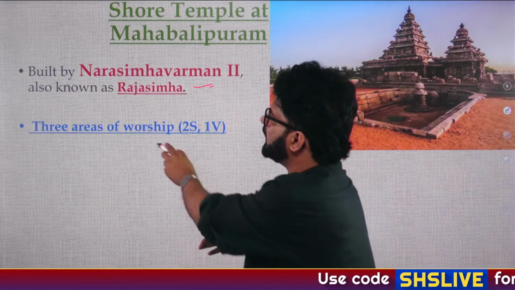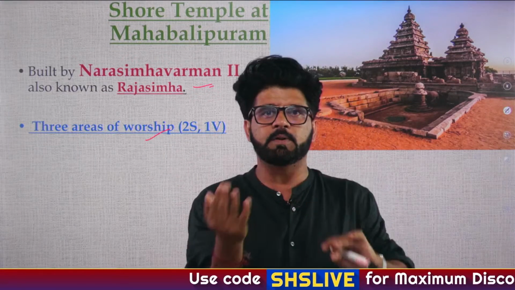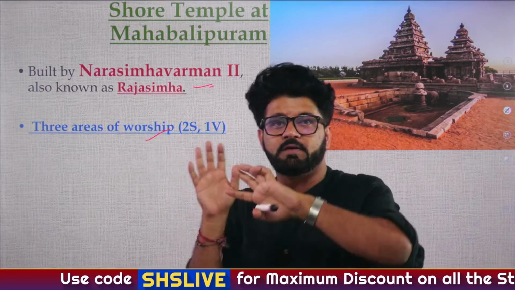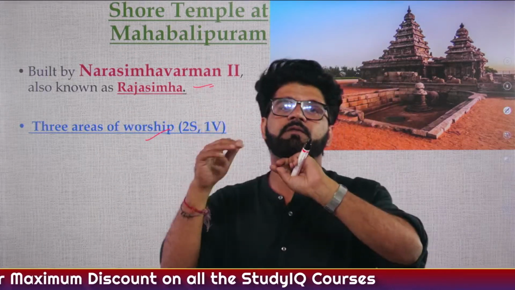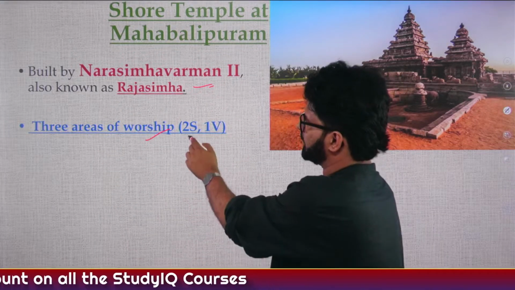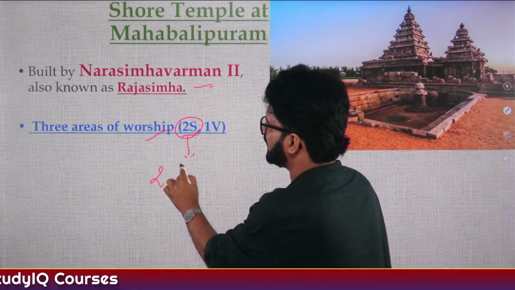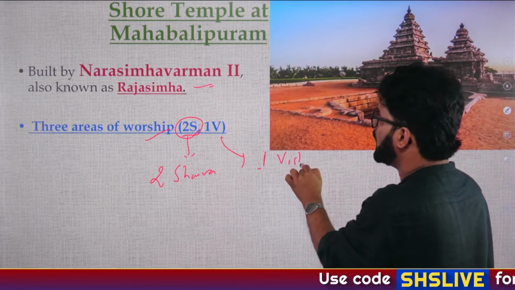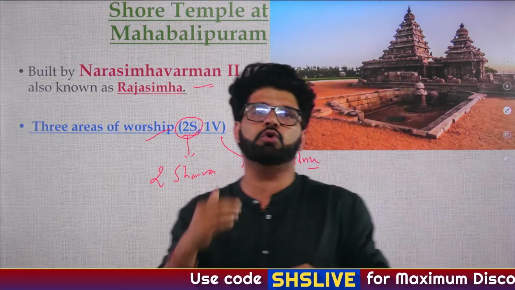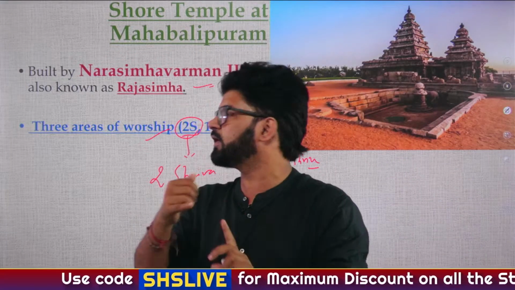As we have discussed, there are 3 areas of worship. So many people believe that maybe there were 3 rulers at 3 different times who kept on adding different things to Shore temple at Mahabalipuram. 2 Shiva shrine and again 1 Vishnu shrine. I will tell you the things which are very important. Here what is important is you have to remember the chronology. Mahendravarman, Narsimvarman I, Narsimvarman II.